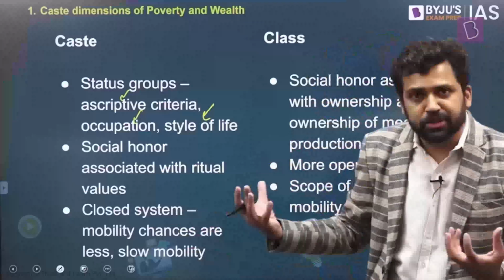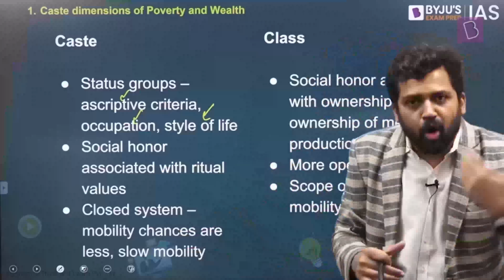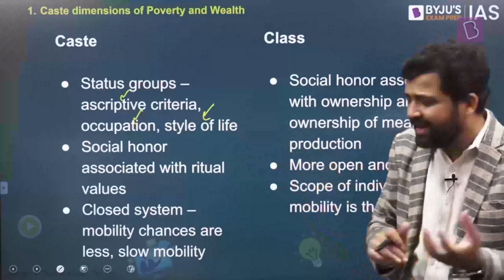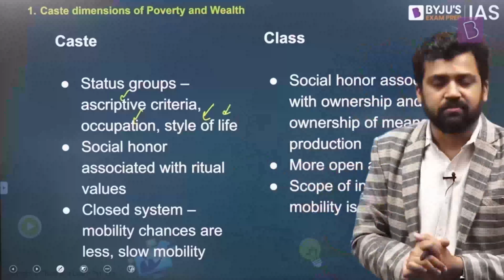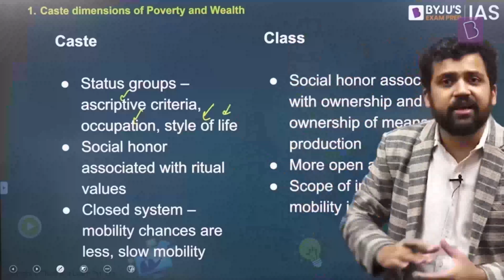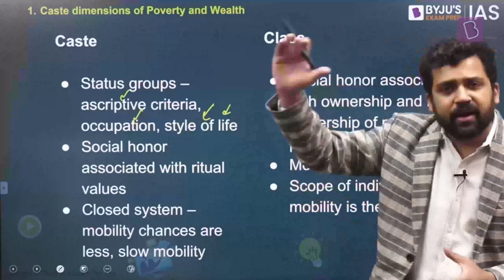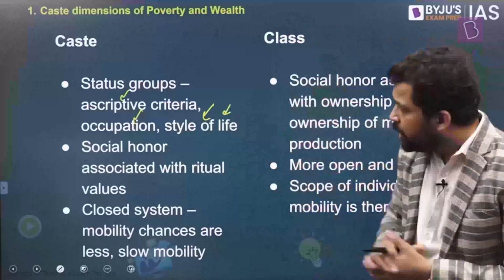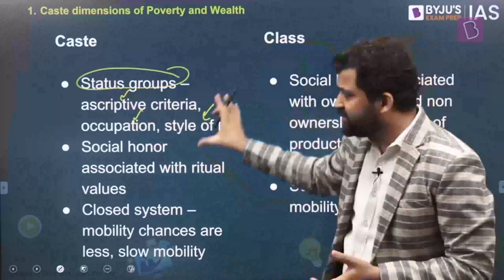Caste and occupation, they are linked with one another. Different castes will have different occupations. Right? So each caste will be linked with one occupation. So you are born in a particular caste, you will take up the occupation of the same caste. And there is some status associated with caste. Certain castes are considered superior, certain castes are considered inferior. So there is one hierarchy which is called the ritual hierarchy. So in that hierarchy, there are again different castes which are ranked. So these are all status groups. And status is based on these things.